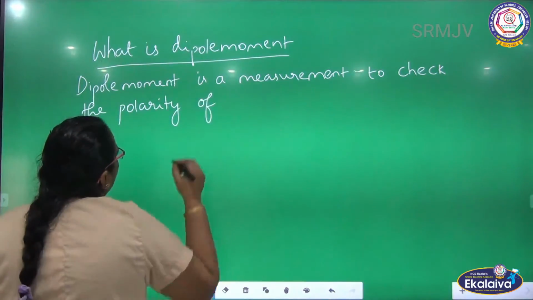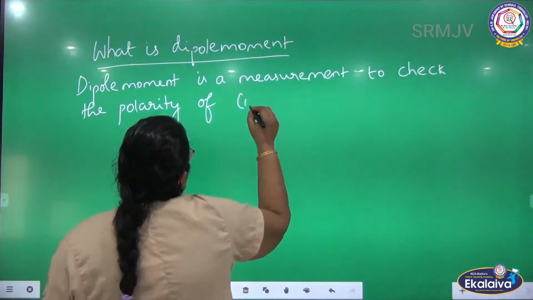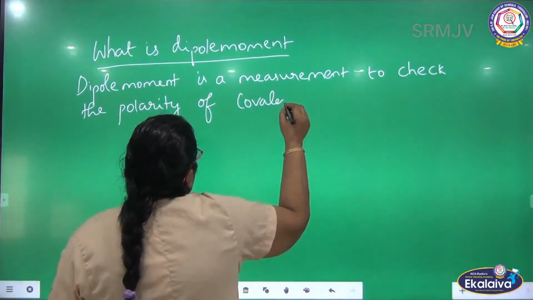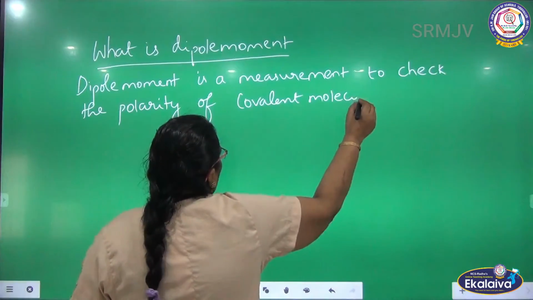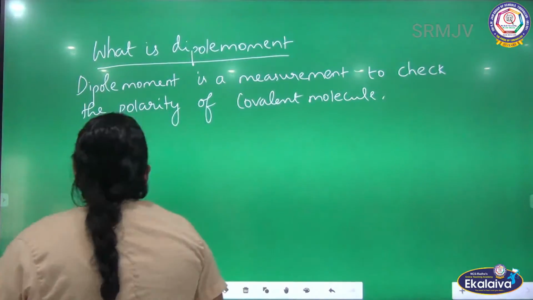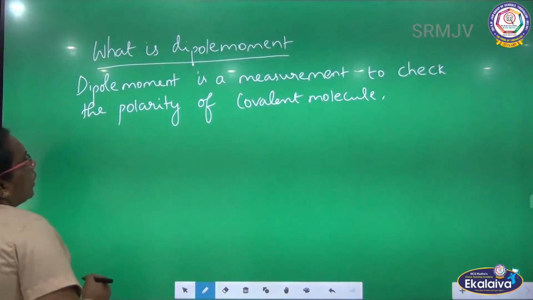Dipole is nothing but a way to check the polarity of a covalent molecule.